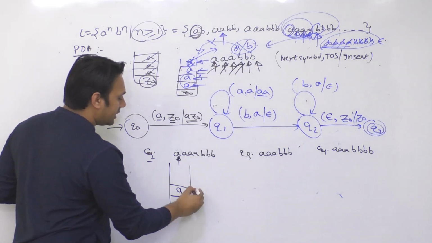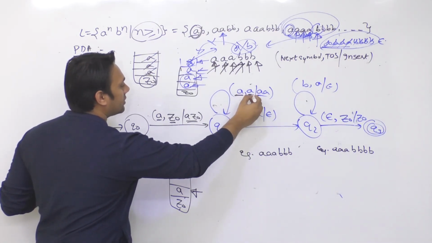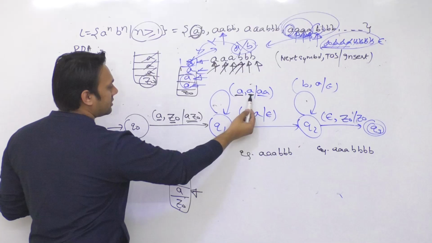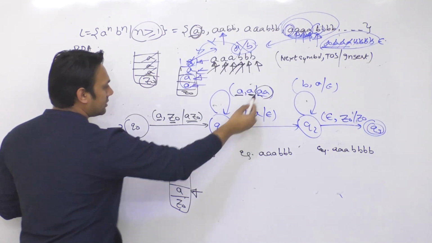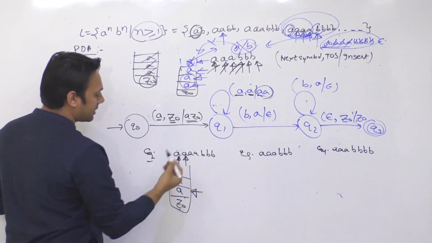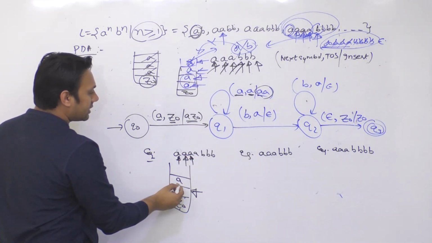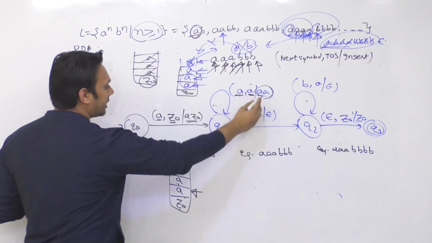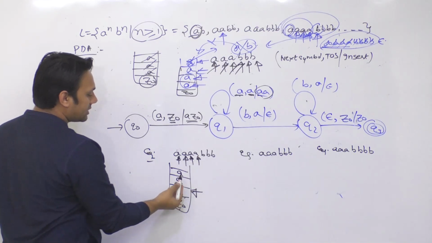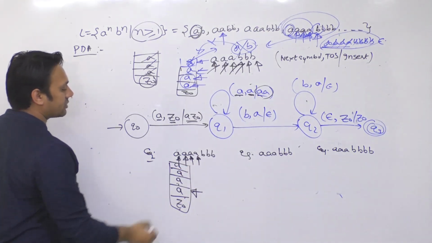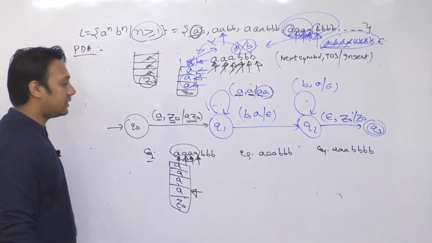Then the top of the stack is containing A and the next symbol is A. So this is the next symbol, this is the top of the stack. Next symbol is A, top of the stack is A, then I'm going to insert this A inside the stack. Then next symbol is again A and the top of the stack is A, again I'm going to insert this A inside the stack. So because of this loop, all these A's will be inserted.